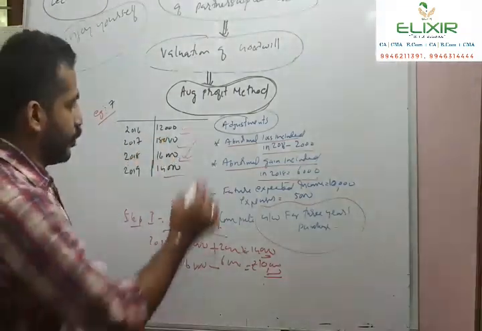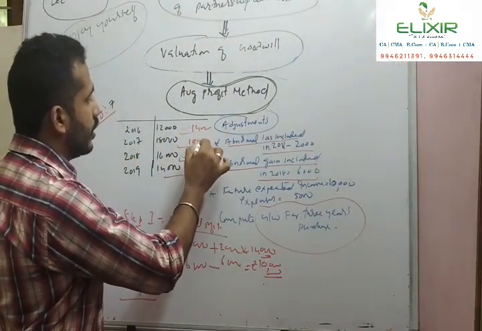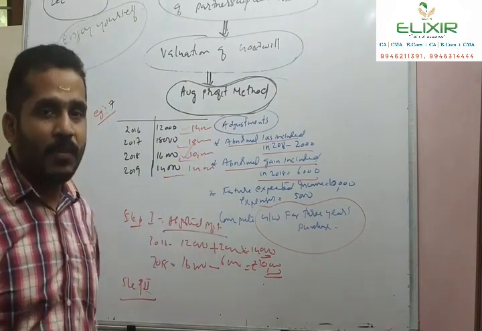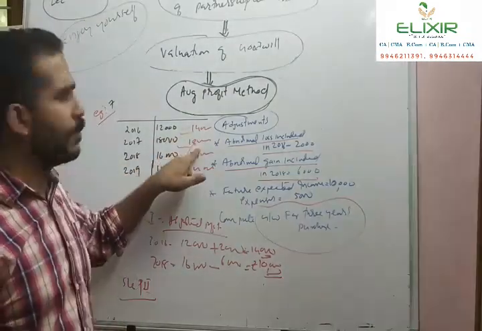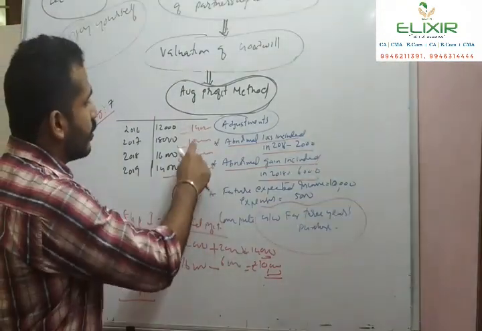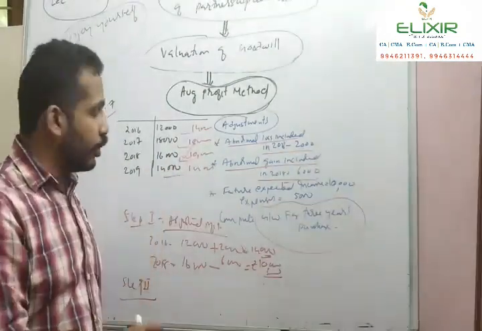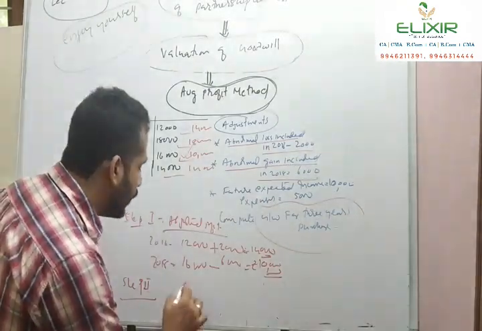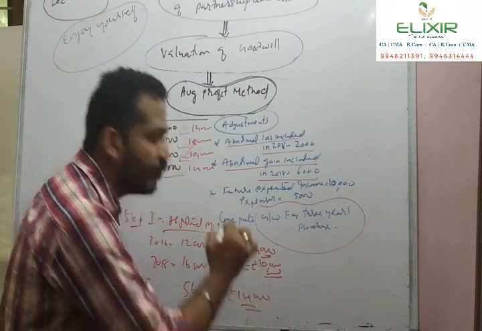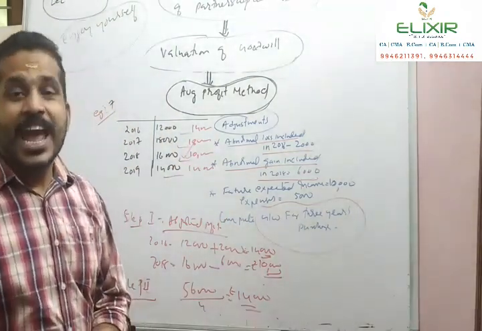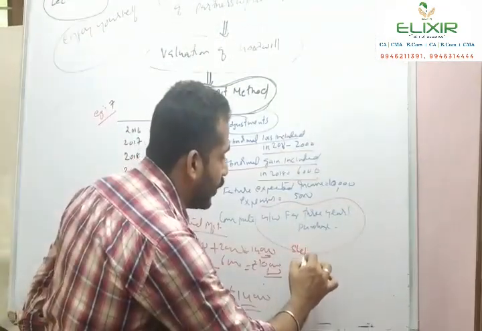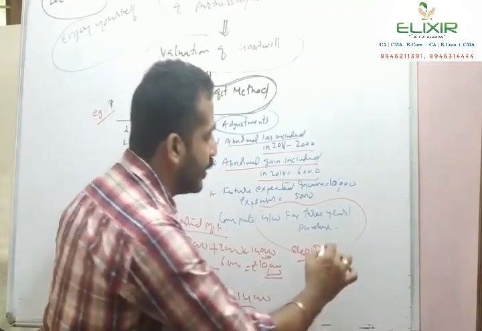Here 14,000, here 18,000, here 10,000, here again 14,000. So what will we get? 14,000 plus 18,000 is 32,000, plus 10,000 is 42,000, plus 14,000 is 56,000. So 56,000 divided by 4, we will get 14,000 as the average profit. And what is the next step? Step 3, computation of future maintainable profit.